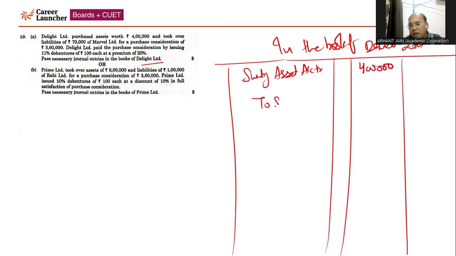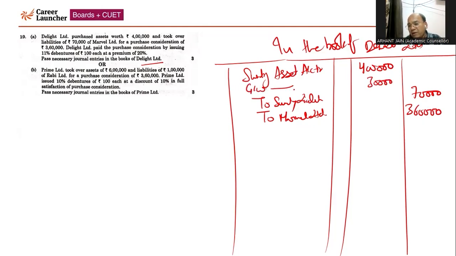Then to sundry liabilities. Sundry liabilities are 70,000. Purchase consideration is given to us. So to Marvel Limited, Marvel Limited is to be credited by the PC, that is nothing but purchase consideration, which will come 3 lakh 60. So in this case, 3 lakh 60 plus 70, 4 lakh 30. So 30,000 will be the balance in the debit side that will represent the goodwill account as a balancing figure.